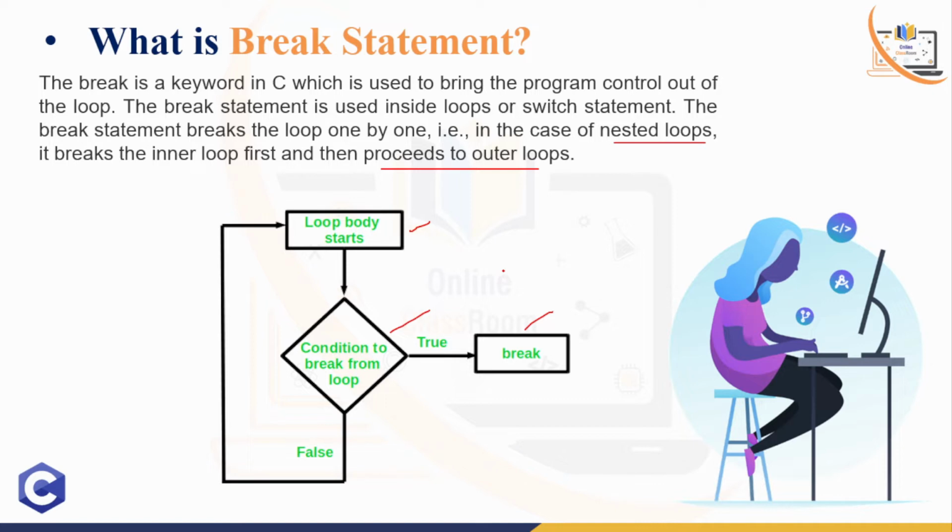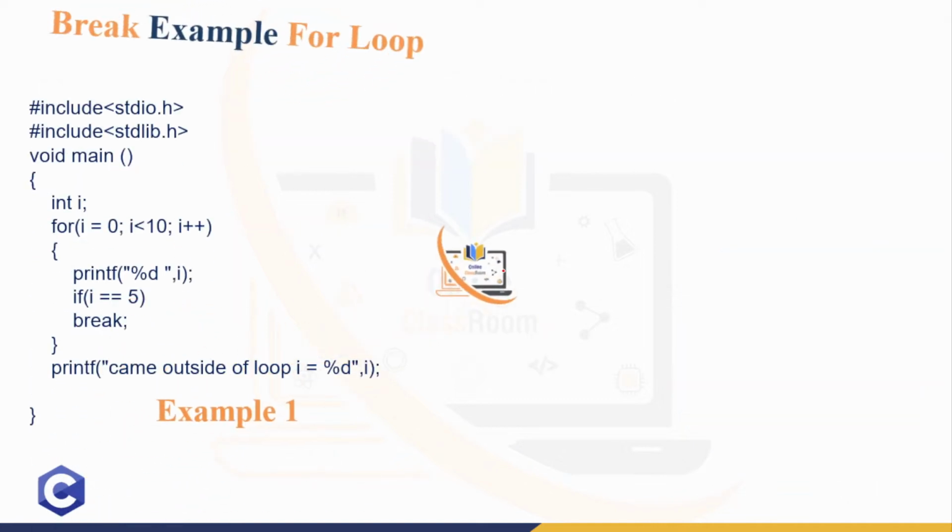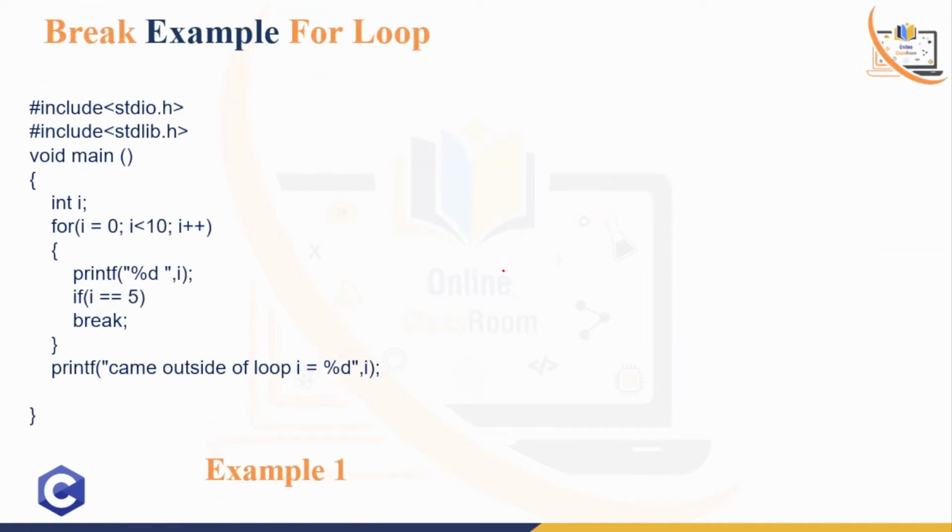In the next part, we discuss the for loop with the break statement. If you look at this example carefully, there is a main function, and after that a simple for loop is written: i equals 0, i less than 10, and i plus plus.